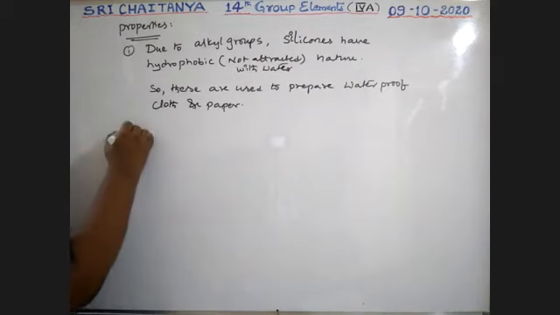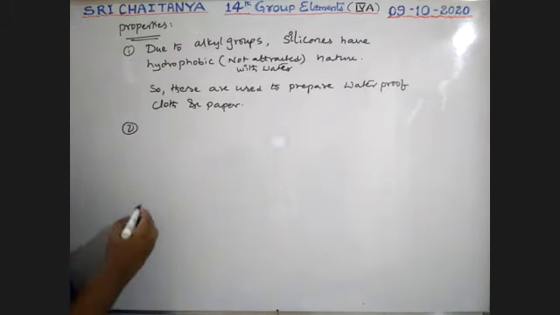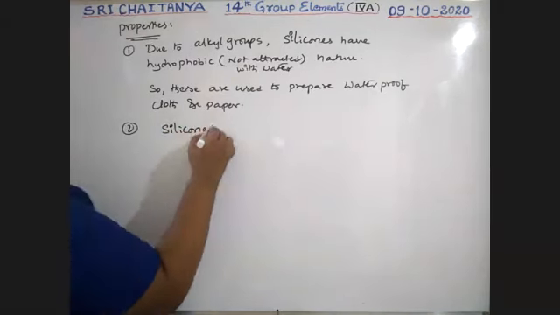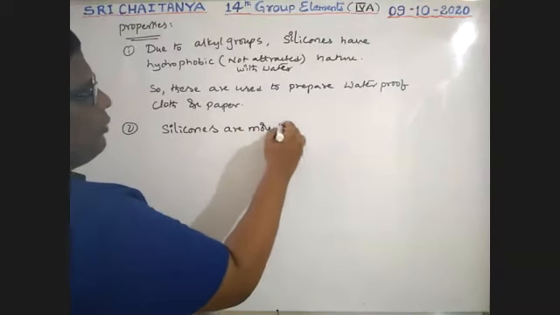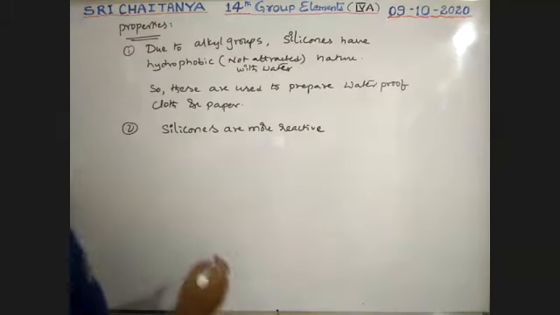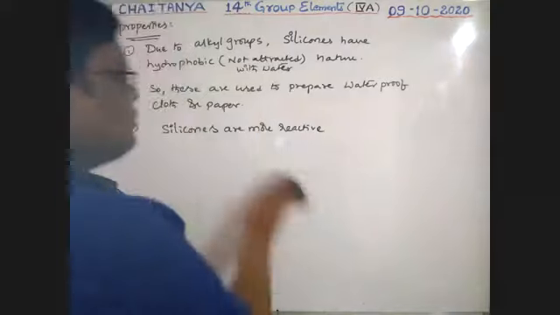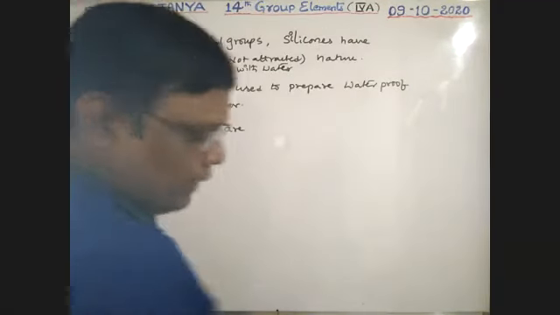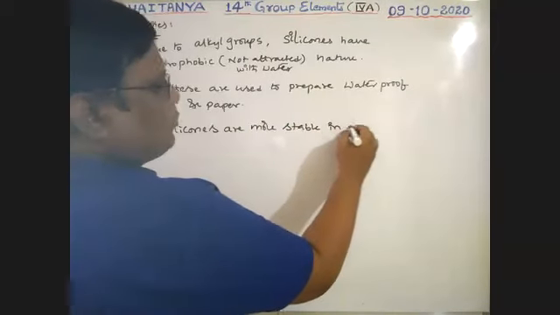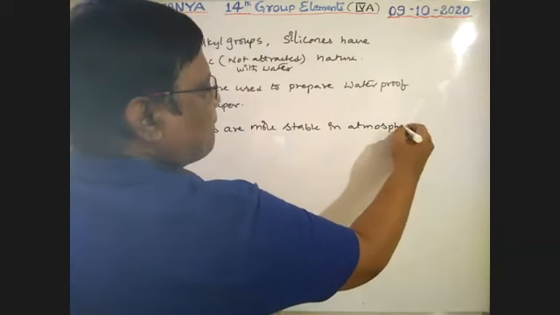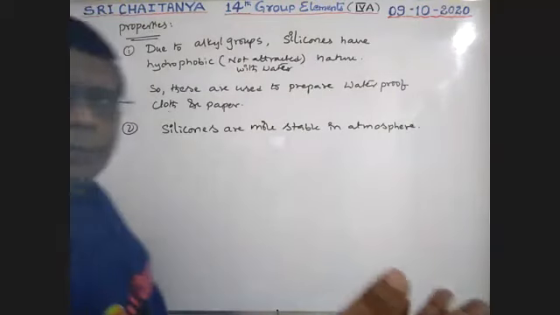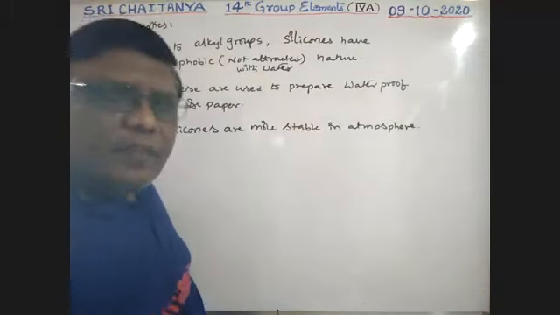Next, silicones are more stable in atmosphere because of their non-reactive tendency. Silicones are more stable in atmosphere. That means atmospheric air, oxygen, nitrogen, none of them react with this.